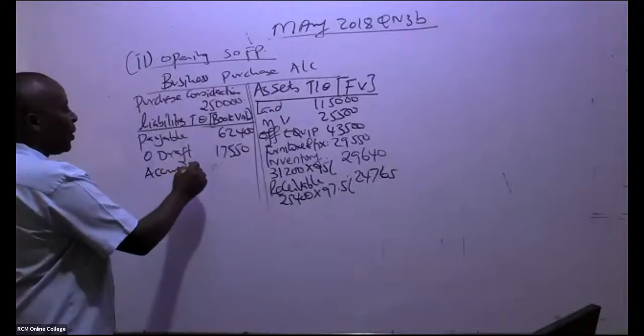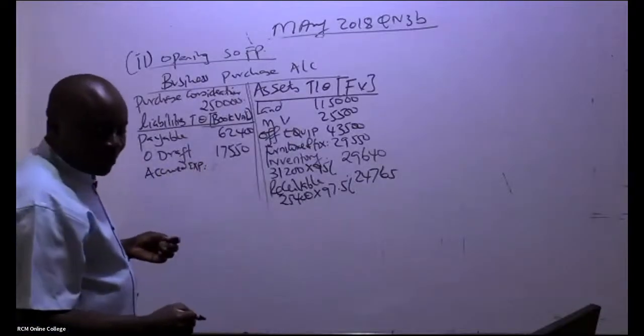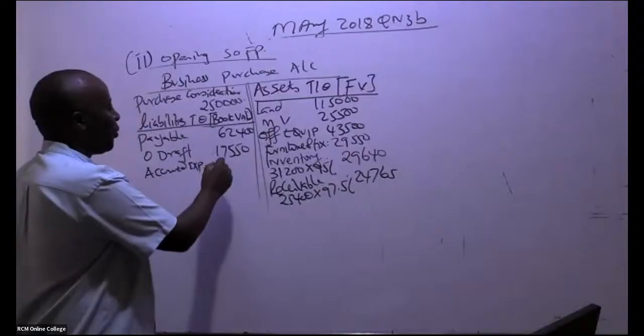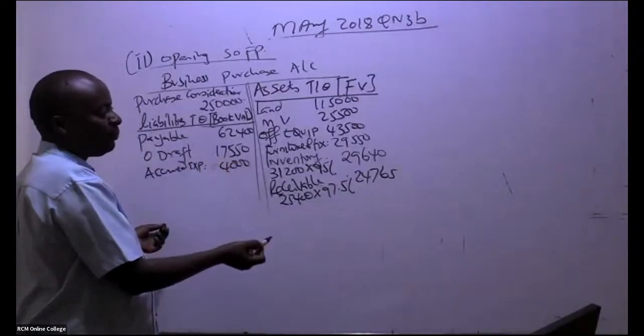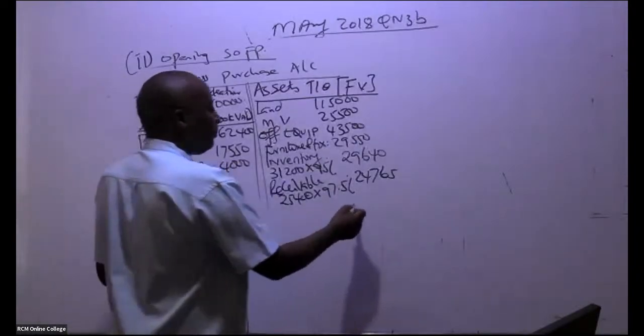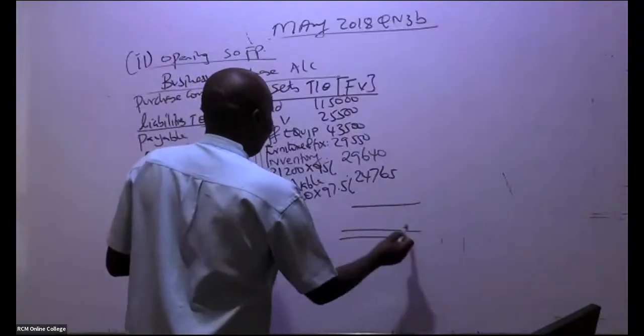Then we have accrued expenses. Accrued expenses, ladies and gentlemen, how much do we have there? 4,000. And there were only 3 if you remember. So come and balance your thing here. So balance this.